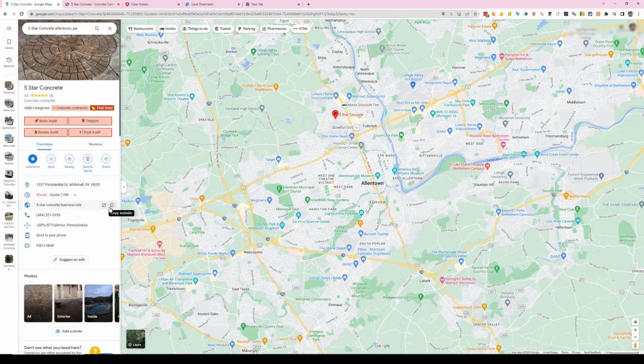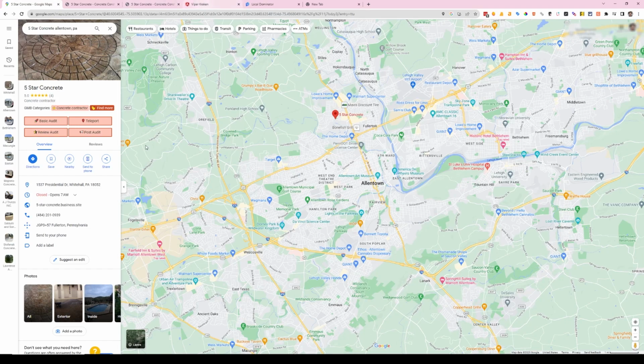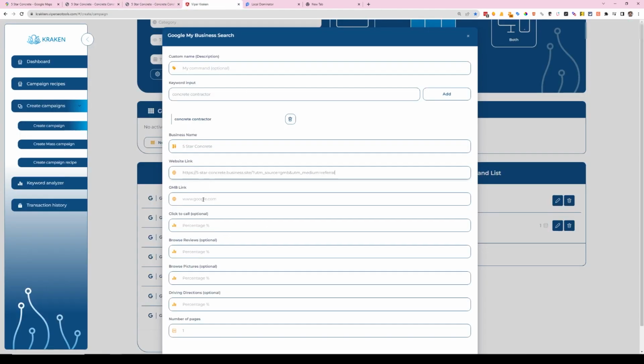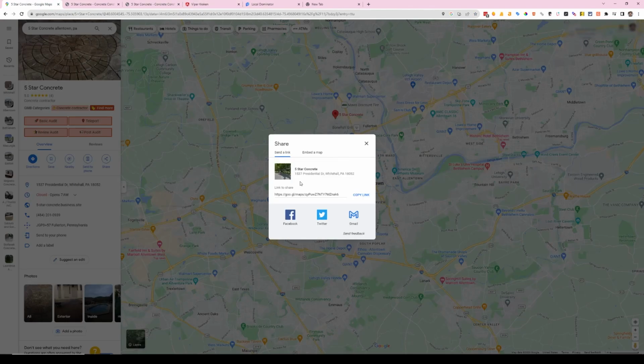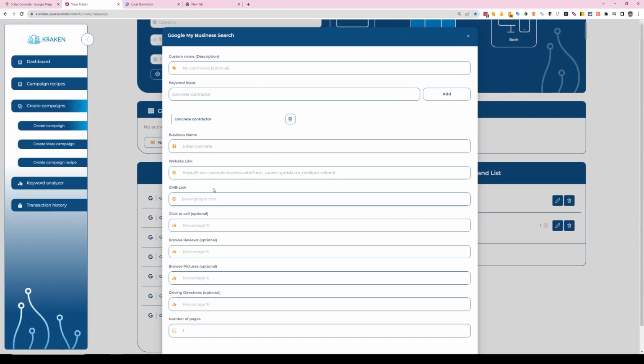But sometimes it'll go to like a redirect. So if you open the website and it redirects somewhere and then you take that link and put that into Kraken, it might not match it up because that might not be the right link. So you always want to just do copy website here, go over to Kraken, paste that in, because that's what it's going to use to make sure that it's the right GMB profile. And then if for whatever reason it can't find it, it'll use this share link.